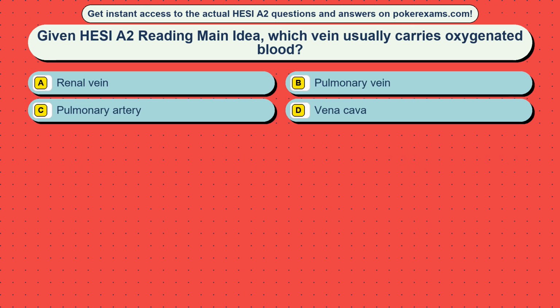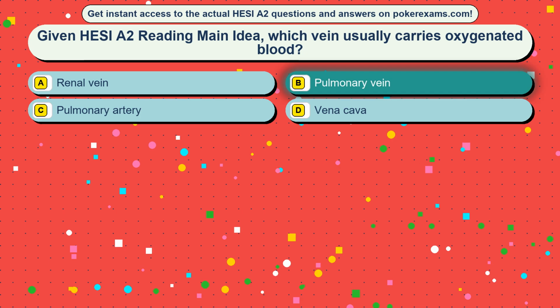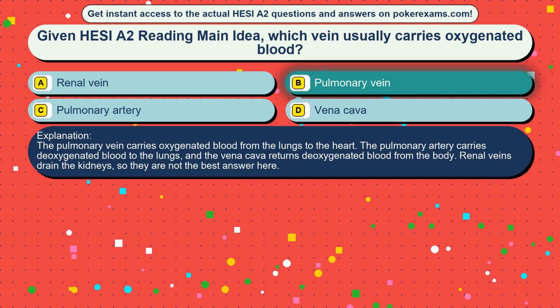Question 28. Given HESI A2 reading main idea, which vein usually carries oxygenated blood? Option A renal vein, option B pulmonary vein, option C pulmonary artery, option D vena cava. The correct answer is option B, pulmonary vein. The pulmonary vein carries oxygenated blood from the lungs to the heart. The pulmonary artery carries deoxygenated blood to the lungs, and the vena cava returns deoxygenated blood from the body. Renal veins drain the kidneys, so they are not the best answer here.